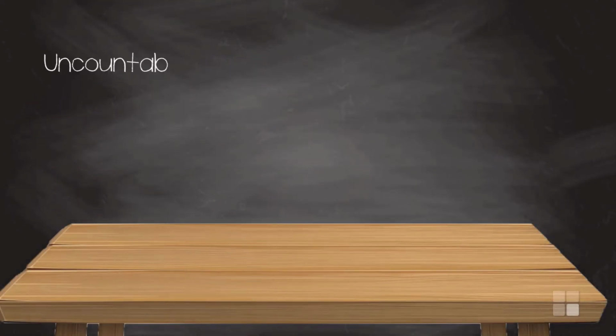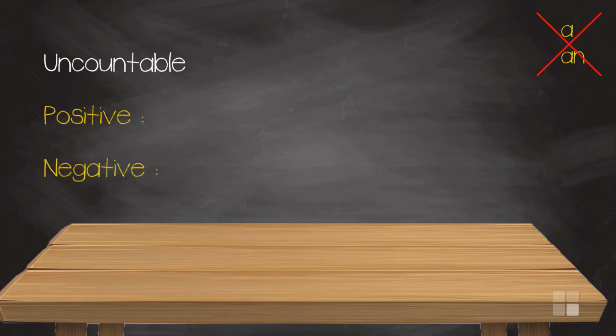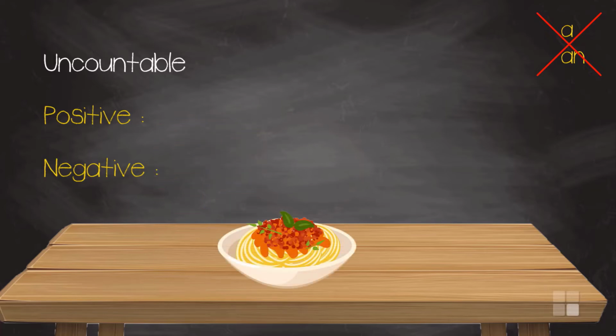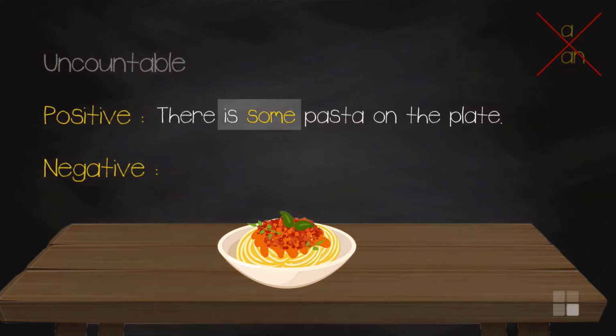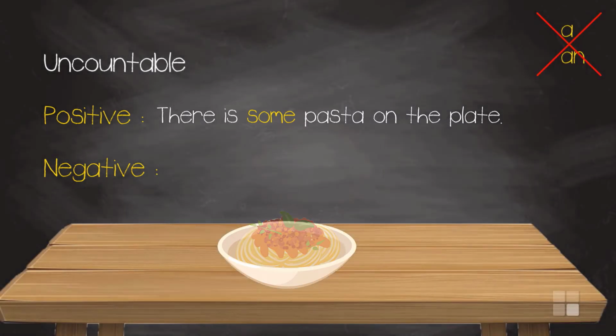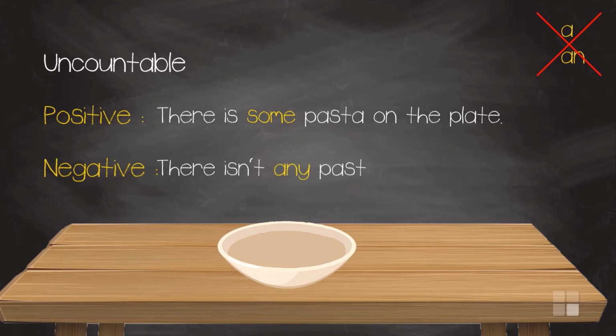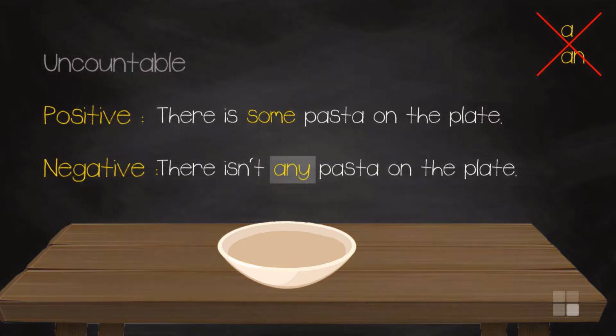Now on to uncountable nouns. With these nouns you cannot say a or an. Instead we use some for positive sentences and any for negative sentences. So for example, there is some pasta on the plate. With uncountable nouns, you must use the verb to be in the singular. Now let's see the negative. There isn't any pasta on the plate. So in the negative, we use any instead of some.